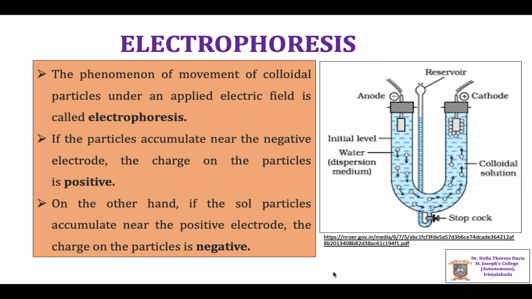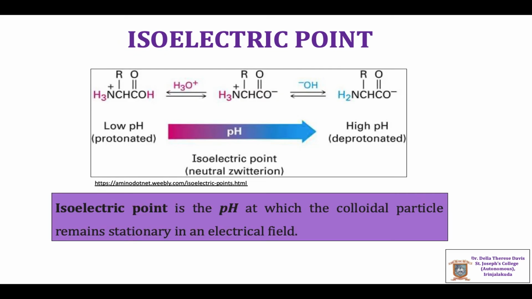In an electric field, arsenous sulfide sol, which is negatively charged, always moves towards the positive electrode. Some lyophilic colloids such as proteins exhibit ampholytic character. That is, they carry positive charge below a certain characteristic pH value and negative charge above that pH value.